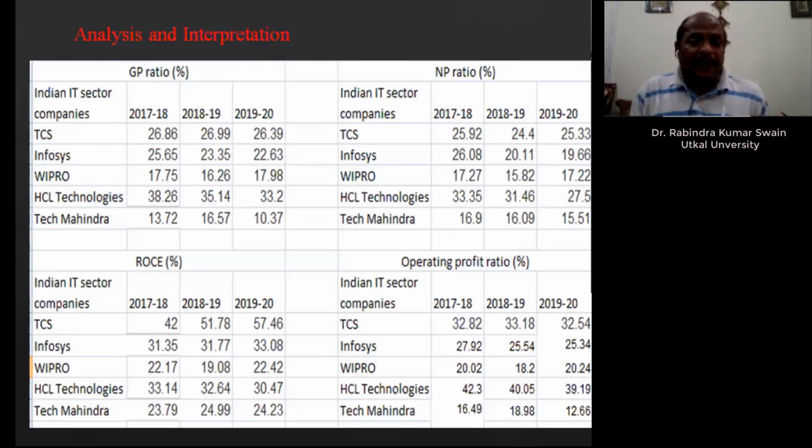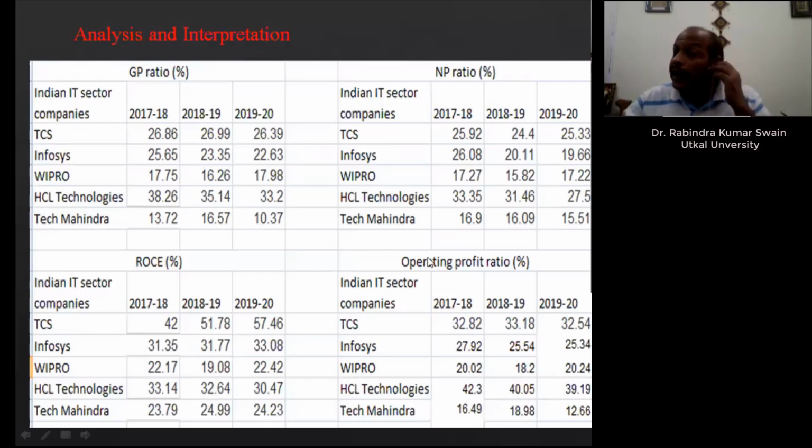When you say profitability, it can be gross profit, net profit, operating profit, return on investment, ROI, or return on capital employed. So all these ratios indicate different things in the organization. Gross profit tells you about the operational efficiency of purchase, sales, and production, and net profit tells you about the overall efficiency of the operation. But operating profit will tell you the operational efficiency of operating activities.